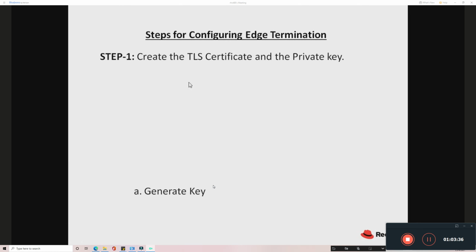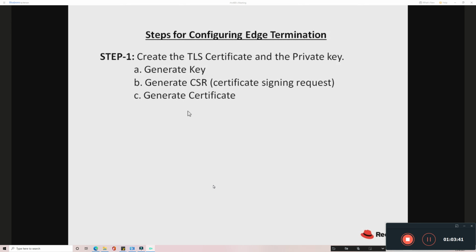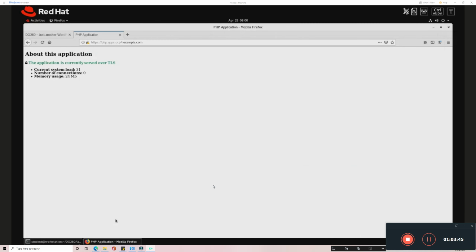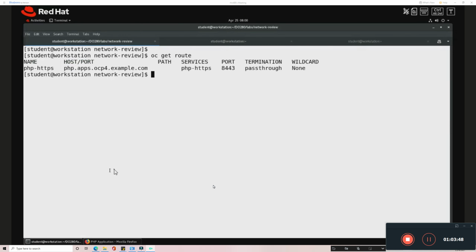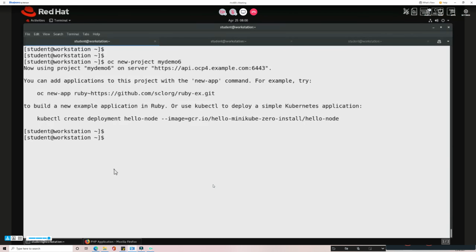The first steps almost remain the same. We have to generate the key, generate the CSR, and generate the certificate. Let me now deploy that here. We'll create a new project with oc new-project. I'm going to call this project my demo 6. I'm going to create a certificate and all these things.